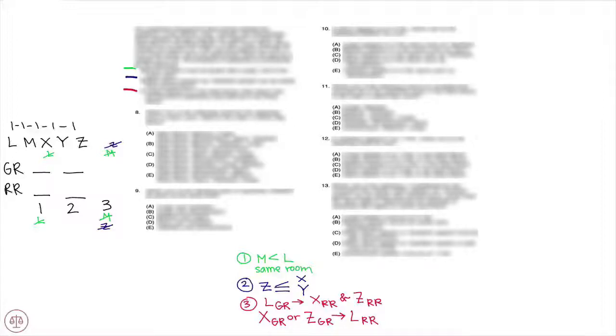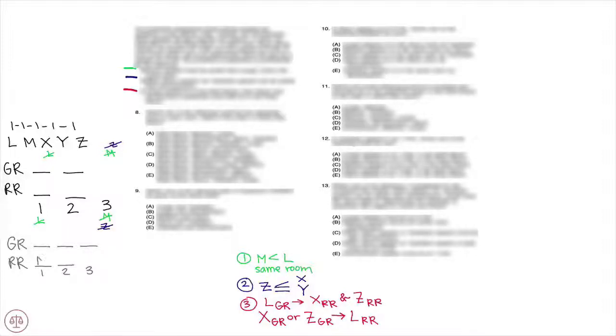Alright, so there's a really cool deduction you can make here by trying to place where ML is going to go. So we know that we're either going to have a 3 p.m. slot in the gold room or in the rose room. So let's say we have our 3 p.m. slot in the gold room. So we have 1, 2, 3, 1, 2. Now we can either have ML be in the rose room or in the gold room. So let's write out both options. In the first option, we'll have ML be in the rose room because that'll just be easier.